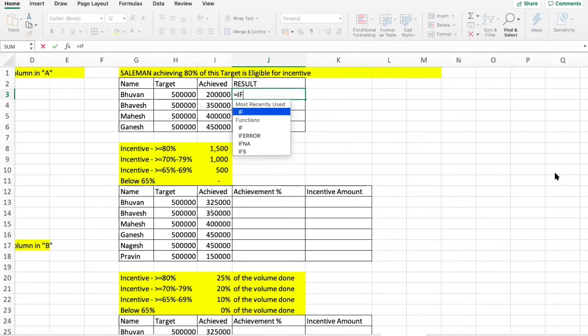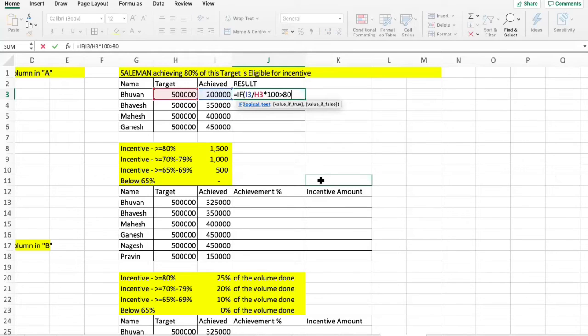Equal to IF, open bracket. What is the logical test? The logical test would be this divided by this into 100. We just understood how we should calculate percentage. So this divided by the target into 100 is greater than 80%.